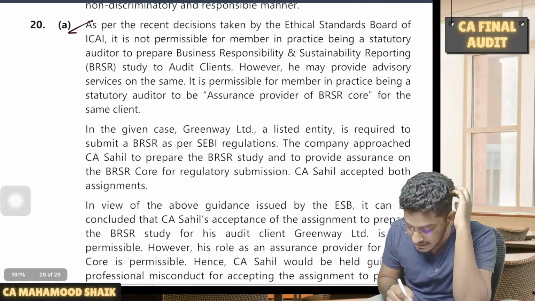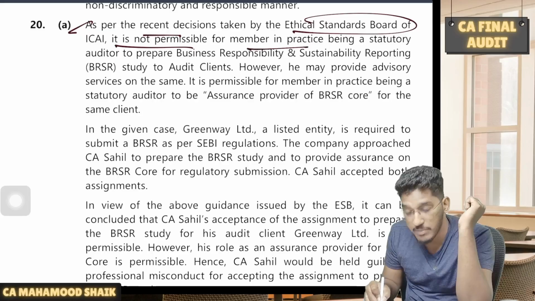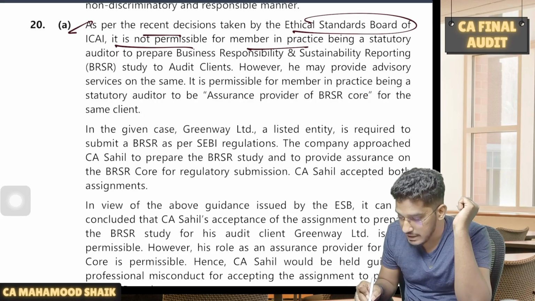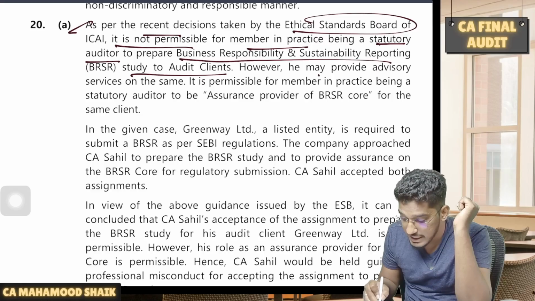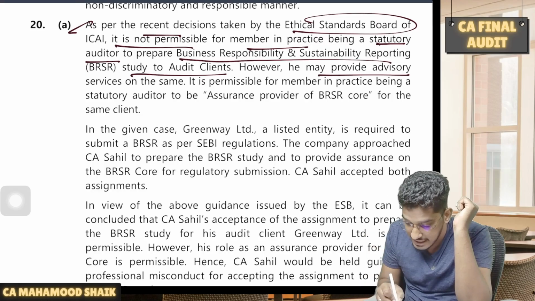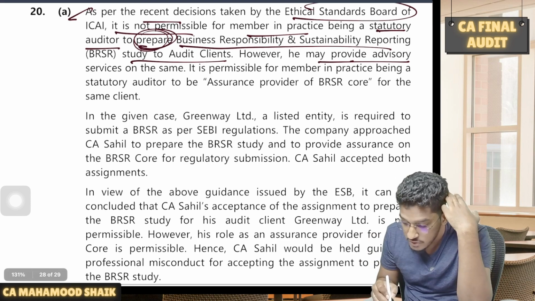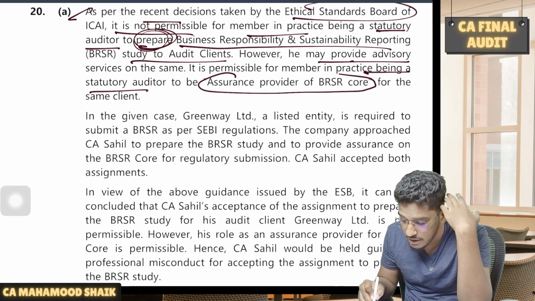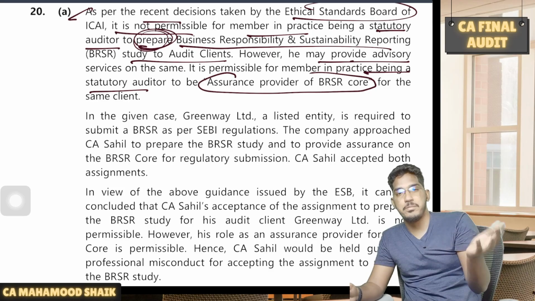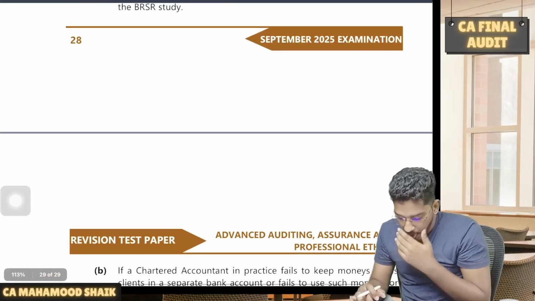As you see here, as per the recent decision taken by the Ethical Standards Board of ICAI, it is not permissible for a member in practice who is a statutory auditor to prepare the BRSR report study. However, he may provide advisory services. He can't prepare, but he can provide advisory services like assurance. So it is permissible for a member in practice being a statutory auditor to be an assurance provider of BRSR. That is permitted, but preparing the report is not permitted. So the conclusion is what?